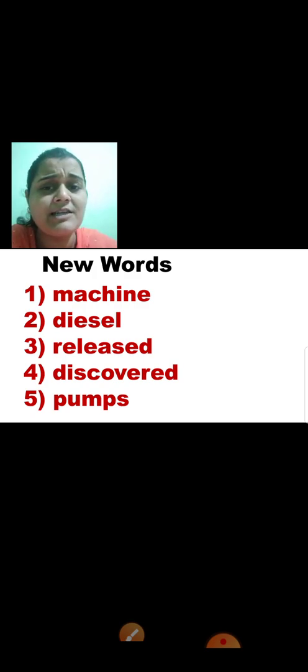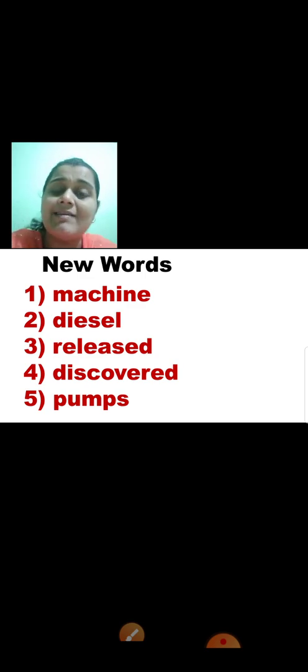Can you see it on the screen? The first word is machine. Machines are types of equipment or things which are used to do certain kinds of work. They help to reduce the efforts of a man, which means they make a man's work easy. Many machines work on electricity. That is, with the help of electricity many machines work.